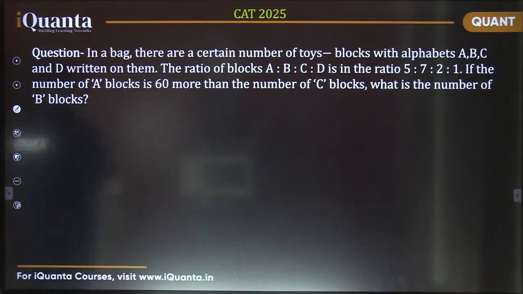Now this is a word problem. Okay, Shivashish says 140. And that's perfectly right answer. Good.